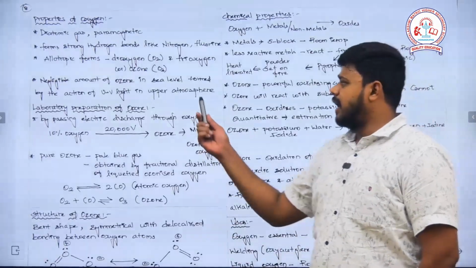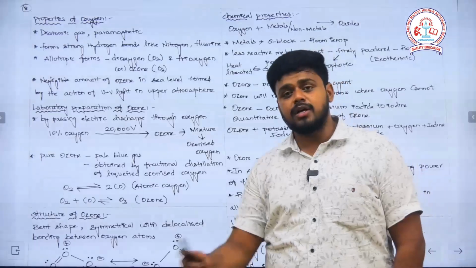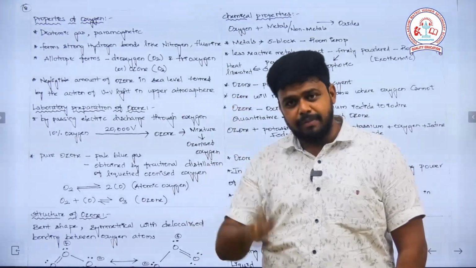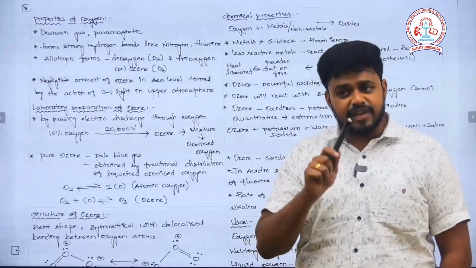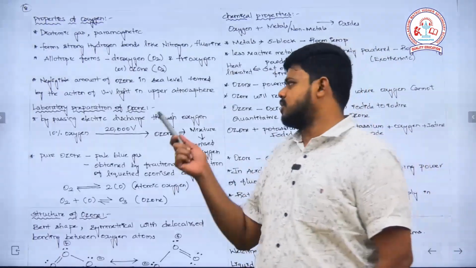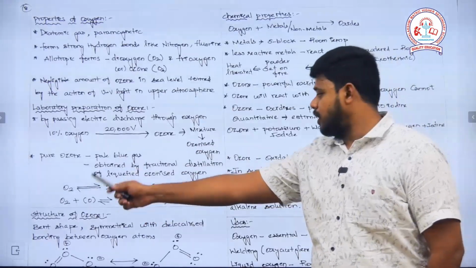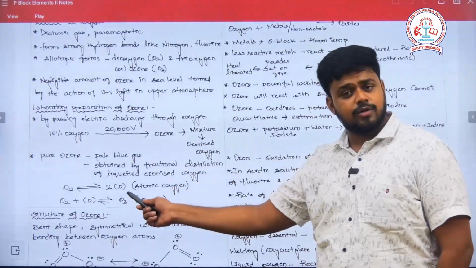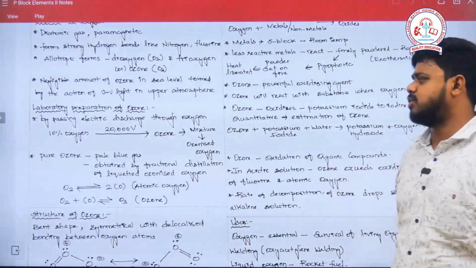That has been formed by the action of UV light in the atmosphere. Because of the UV light, molecular oxygen breaks, so thereby nascent oxygen is created. Nascent oxygen will again react with the diatomic oxygen and form ozone. This is the reaction. Molecular oxygen will break to give nascent oxygen, and the nascent oxygen will combine with molecular oxygen to form ozone. This is what actually happens.